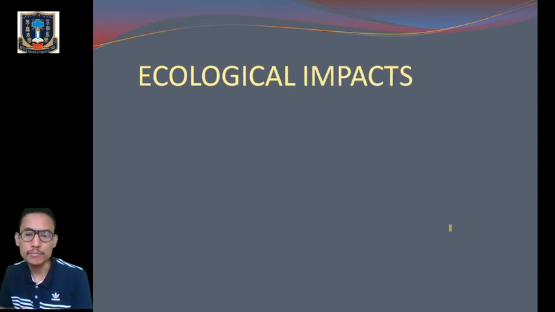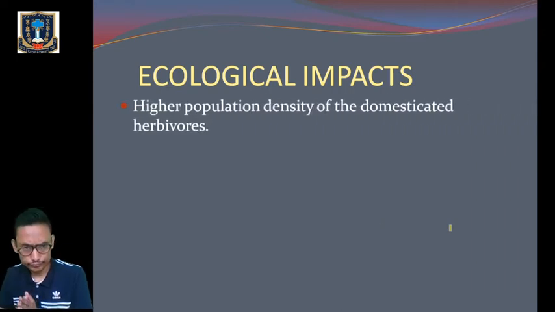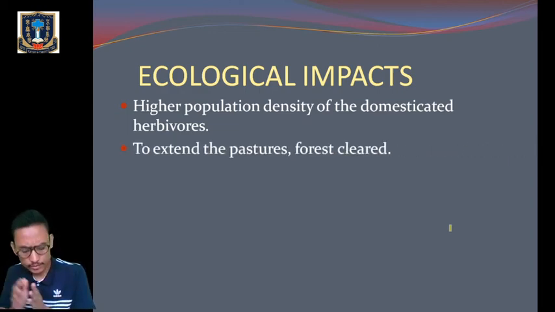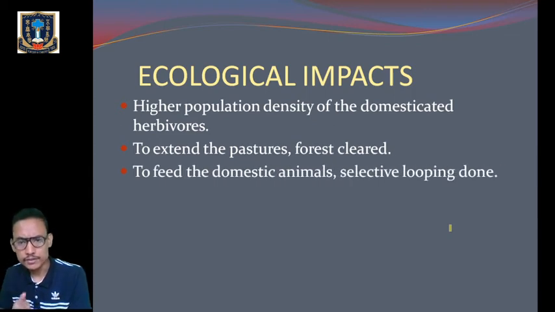What was the impact on the environment? Now, the pastoralists used to domesticate animals. They used to rear livestock, so they were mainly domesticating the herbivores. So they have got higher population density of the domesticated herbivores compared to the wild ones. Now, to extend the pastures, the forests were often cleared, and to clear the forest, they sometimes used fire also. And also to feed the domestic animals, they have this practice of selective lopping.